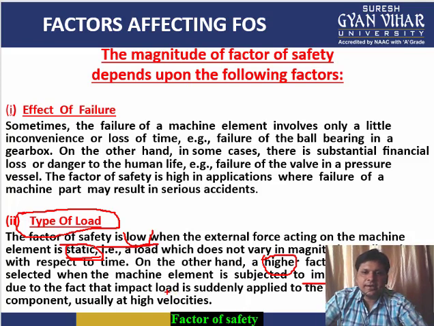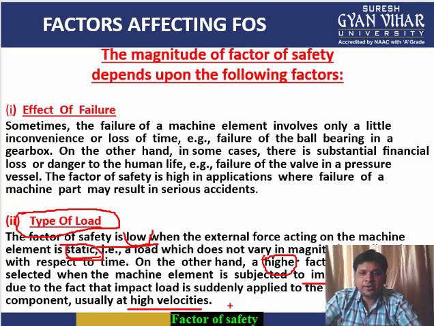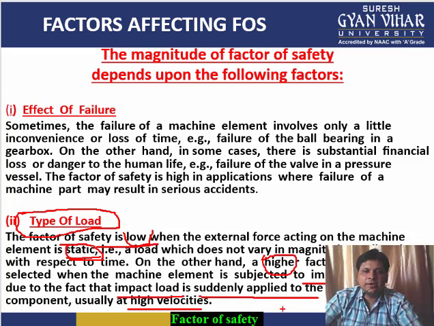This is due to the fact that impact load is suddenly applied to the machine component, and that too at very high velocity.